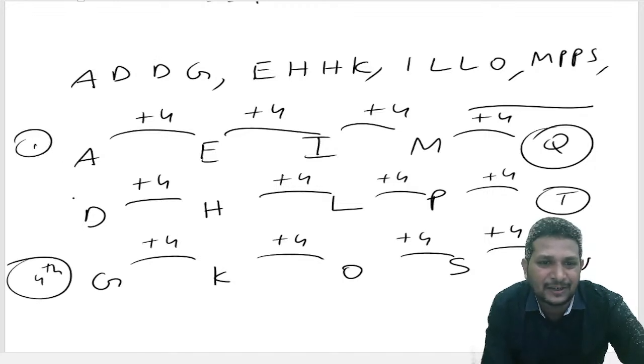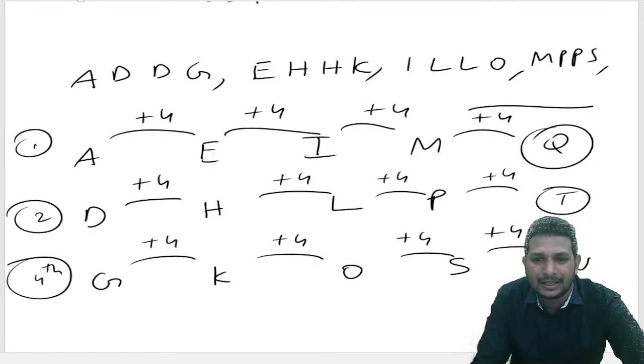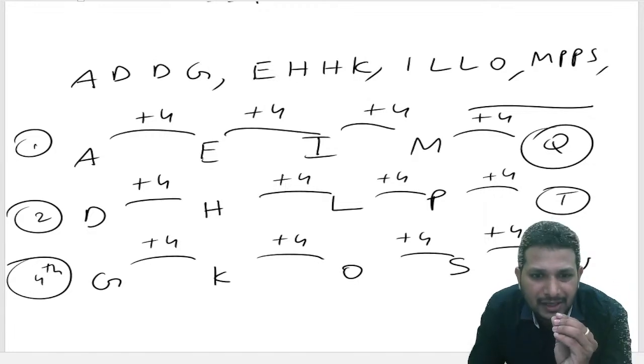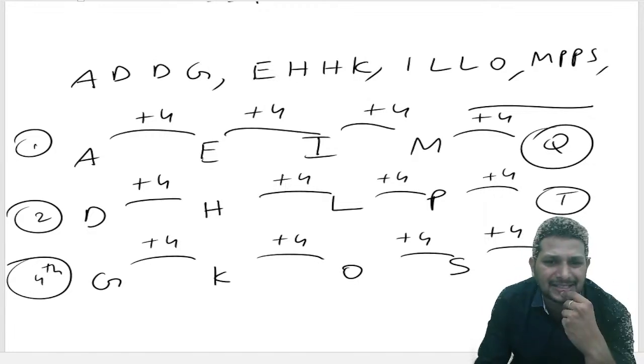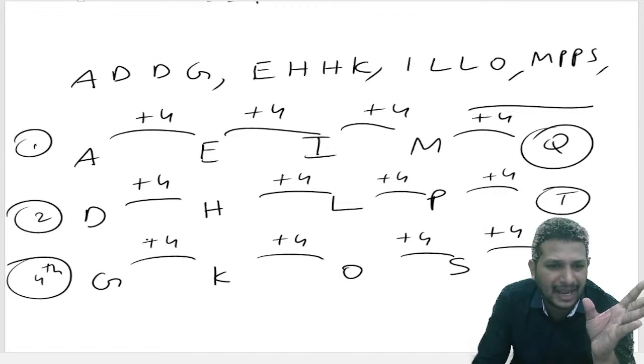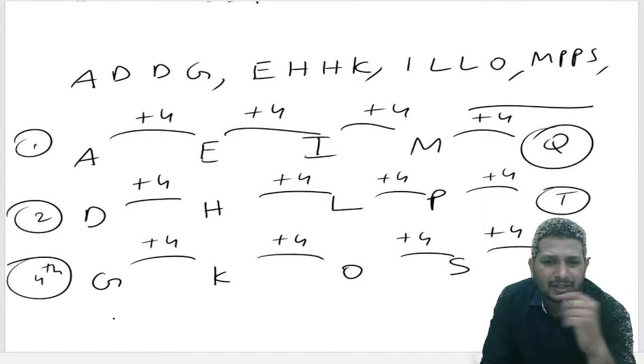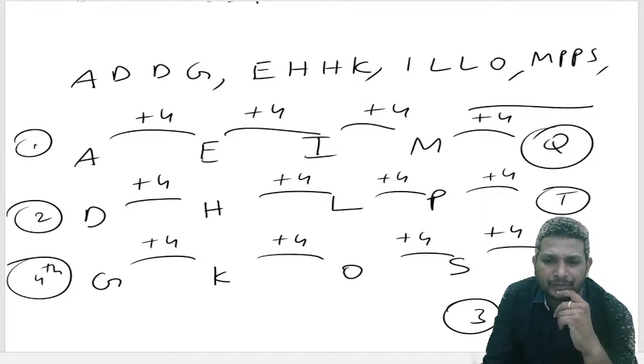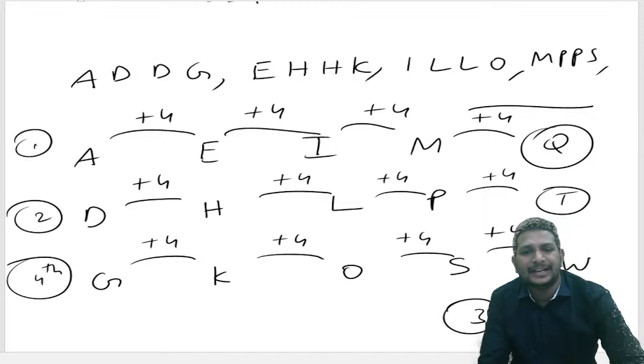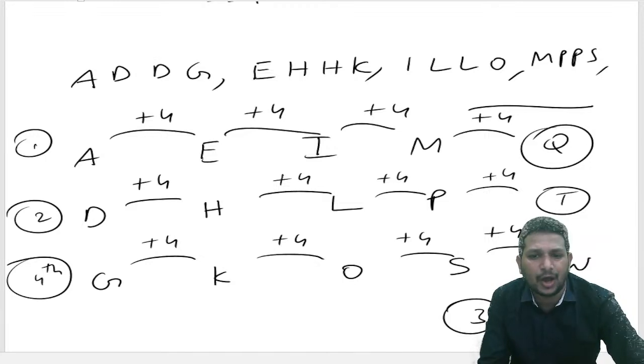The first letter, second letter, fourth. Because QTW is, of course, only for one option. That's why the answer is option 3. I didn't write the third letter, okay? That's okay. So the answer for this question is option 3.